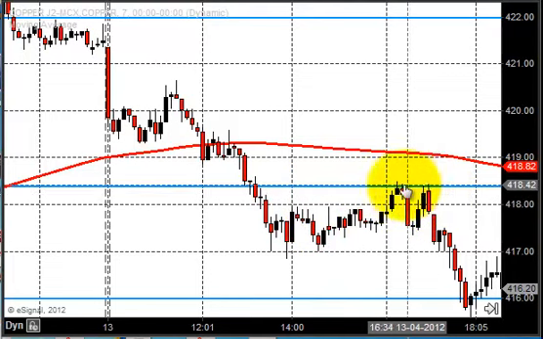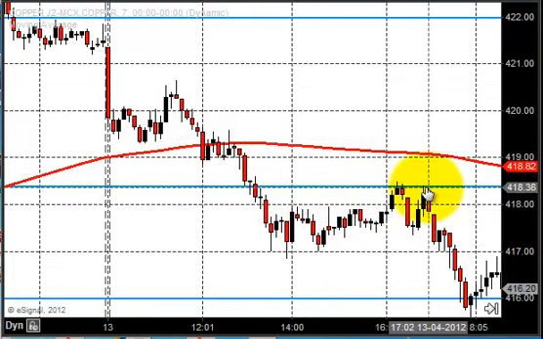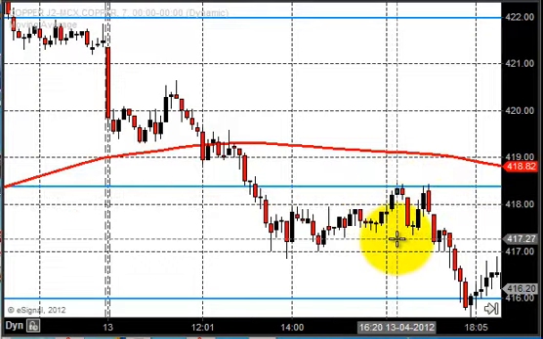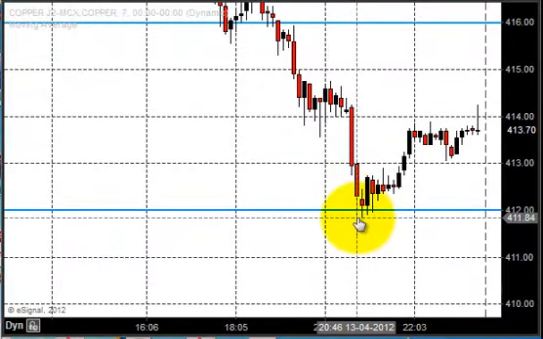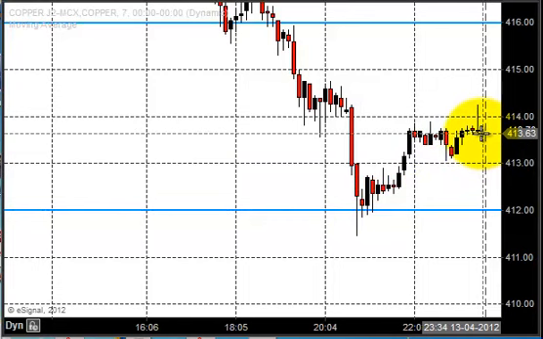You can see that we had drawn this line before, and the price is exactly taking a resistance around the zone, and because this 418 is always a resistance, the price stayed below 418, and you can see on Friday the price tested this 412, which is a very major support for the copper market, and closed around 413.70.